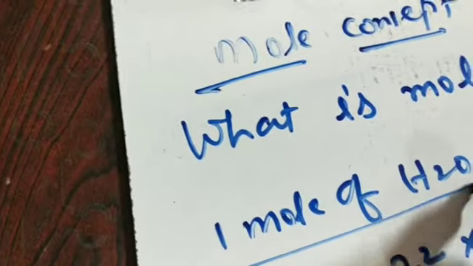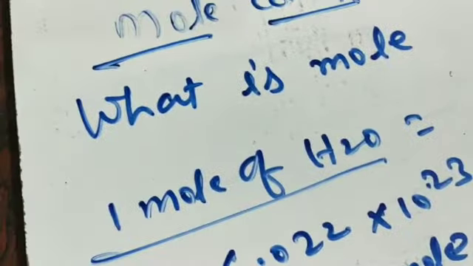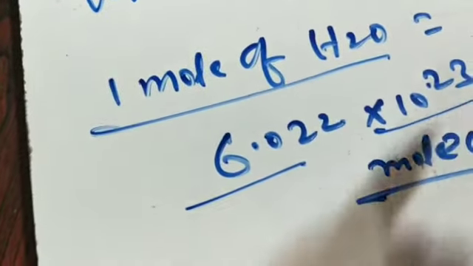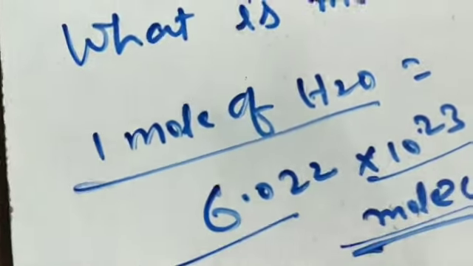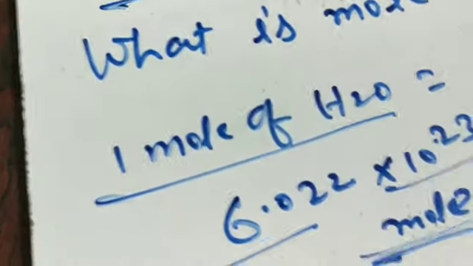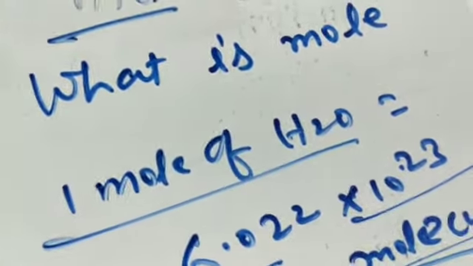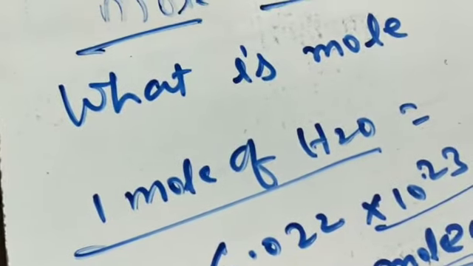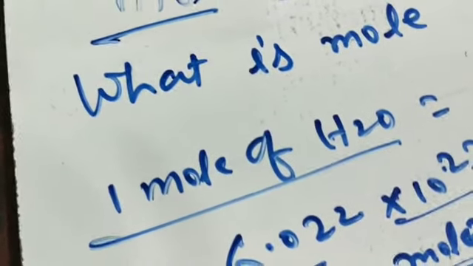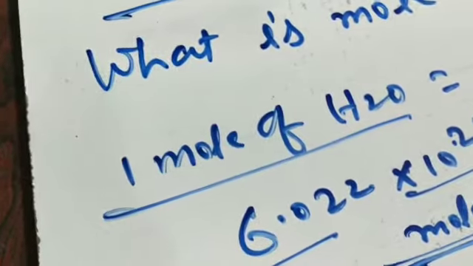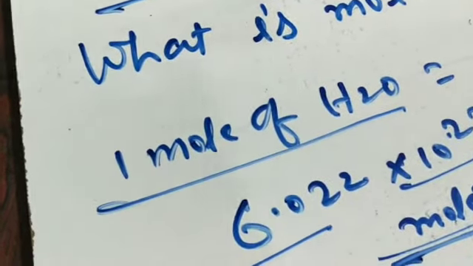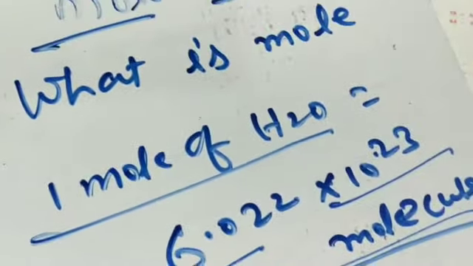If you have 1 mole of cycles, that means you have 6.022 into 10 to the power 23 cycles. In the same way, if you have 1 mole of H2O molecules, the meaning is that you have 6.022 into 10 to the power 23 molecules of H2O. And if you have 1 mole of nitrogen molecules, you have 6.022 into 10 to the power 23 molecules of nitrogen.